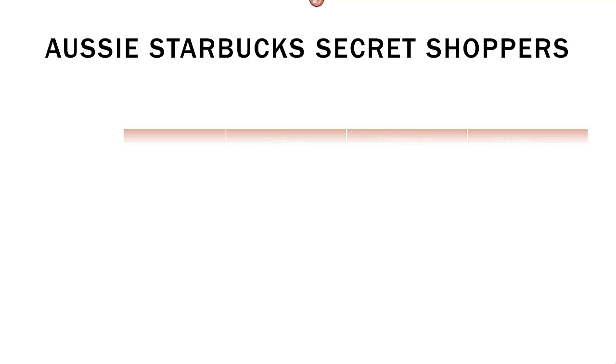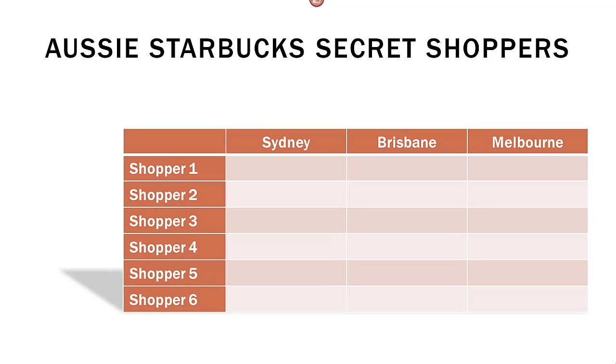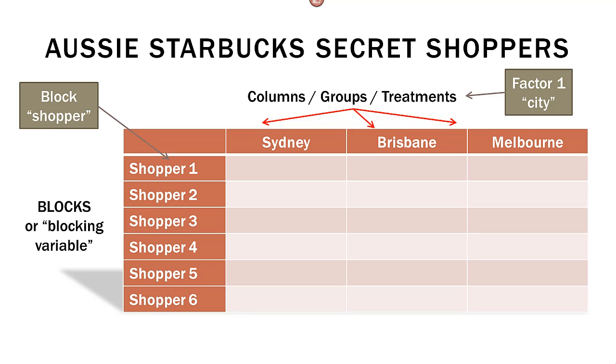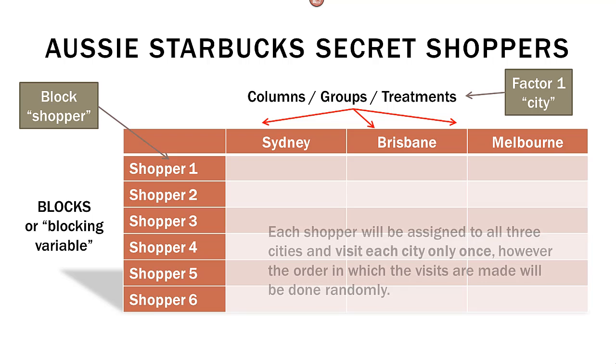So let's look at how we might set this up. So we can set up a simple table here. And along the top, we have our columns or our groups or our treatments. Depending on the problem, they can be called either one. So we have Sydney, Brisbane, and Melbourne. So this is our factor 1, our first factor, which is, of course, city. Now on the left-hand side, we have our blocks, and these are our secret shoppers. So we call this the blocking variable.